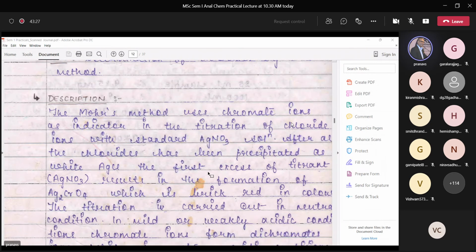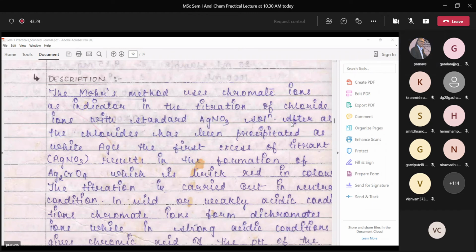Now, what is this Moore's method, which is a precipitation titration? What one does in this experiment is you titrate your chloride ion present in your sample, of course in the dissolved form. It is not precipitated form. You add a standard solution of silver nitrate.